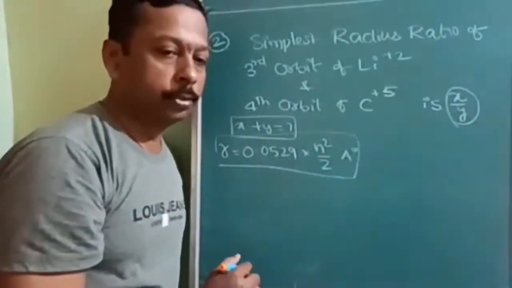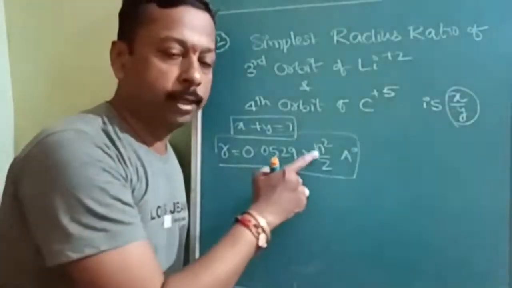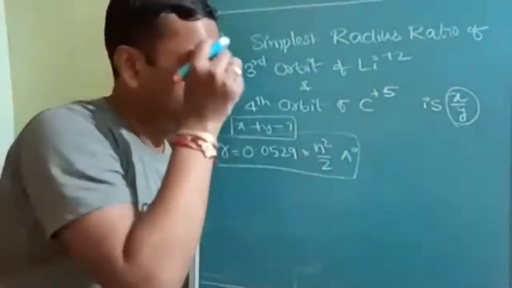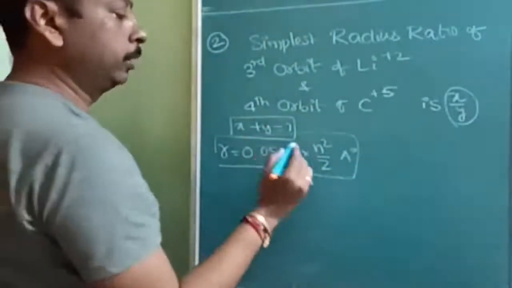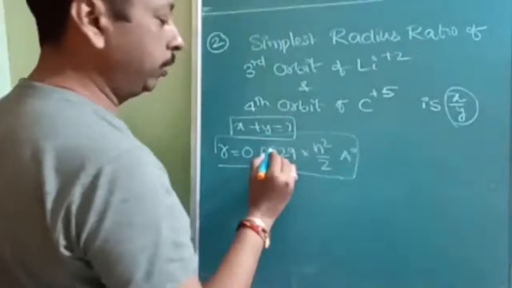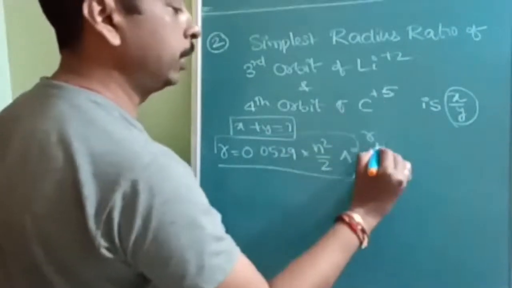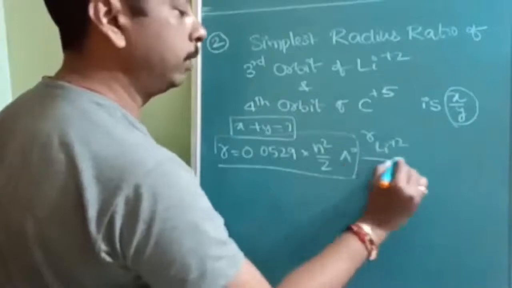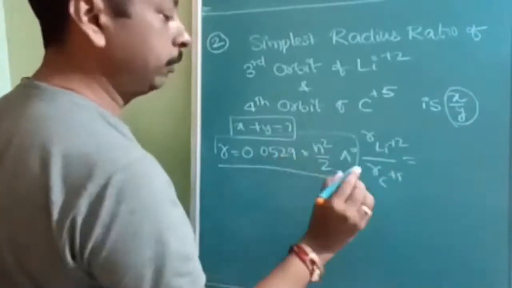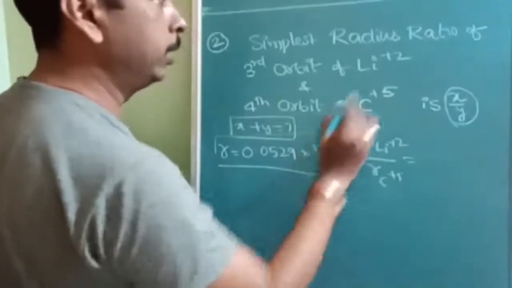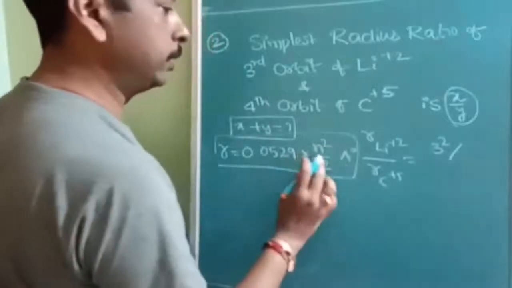This is the radius of the nth orbit with atomic number Z. Now I will substitute for the first one. Let us take R of lithium 2 plus divided by R of carbon 5 plus. The 0.0529 will get cancelled. N is the third orbit, so 3 square by Z, and lithium will be 3.